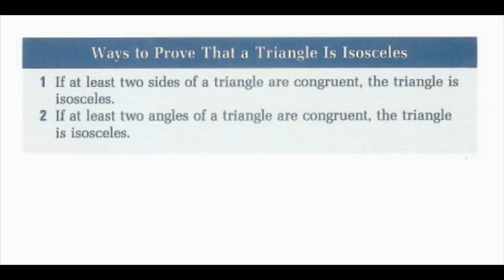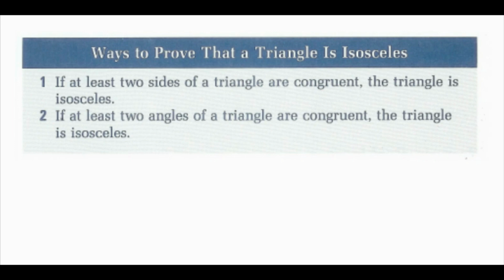Now, because of these two theorems, I now have two ways to show that a triangle is isosceles. If I show that at least two sides of a triangle are congruent, then the triangle is isosceles. If I had shown this in a proof, my reason would be definition of isosceles triangle, because the definition of an isosceles triangle states that at least two sides are congruent.